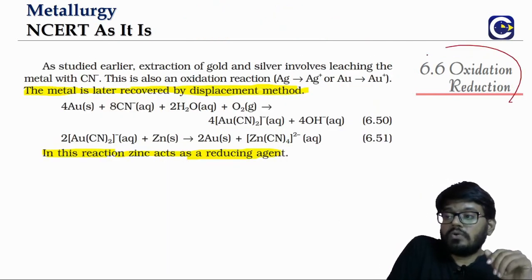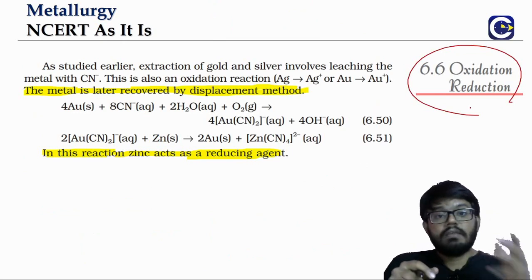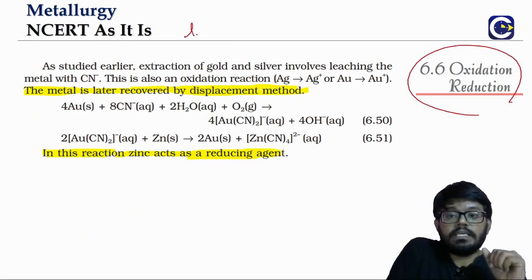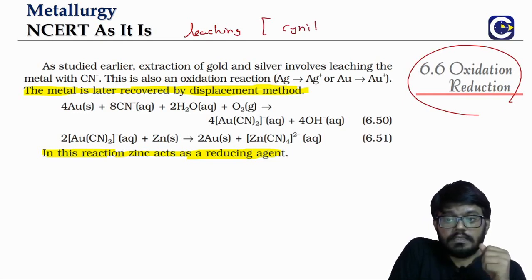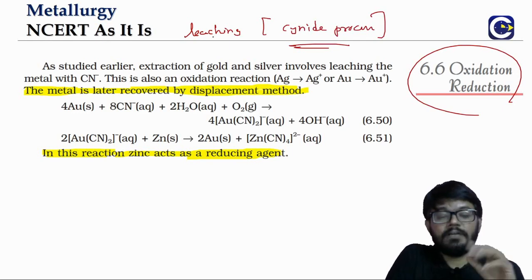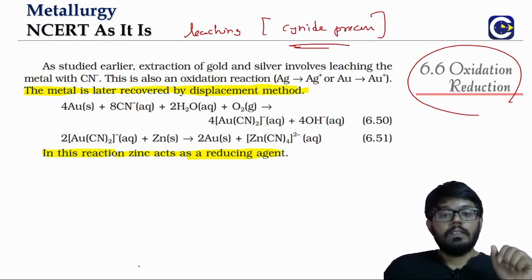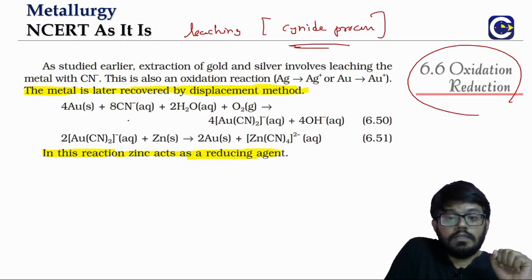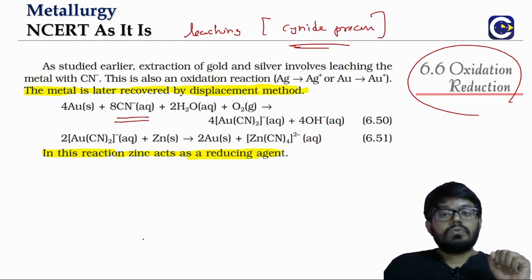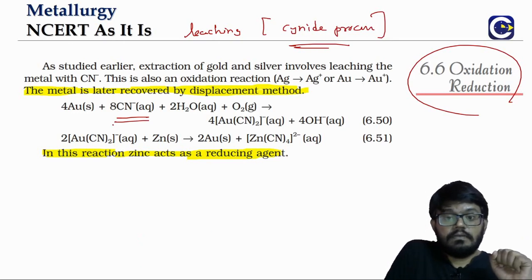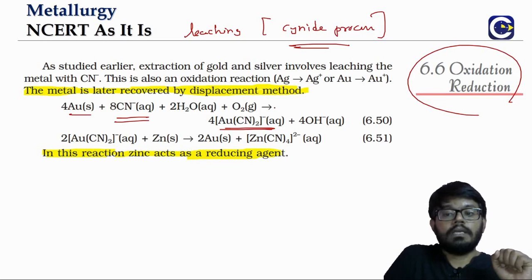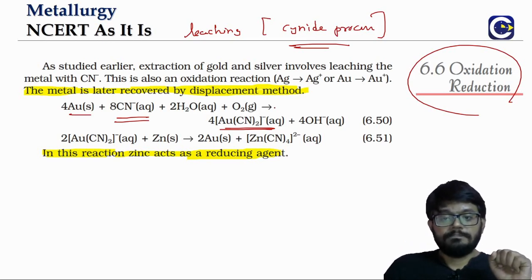Now there is also, this example we already discussed, the leaching. We also call it the cyanide process. Leaching of less reactive metals like gold or silver. We use sodium cyanide or potassium cyanide, where the gold will come into the solution by forming a cyanide complex.